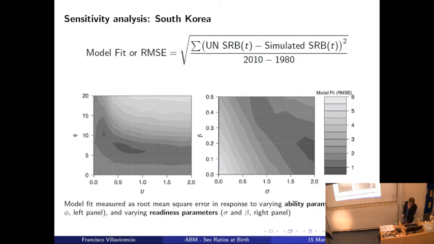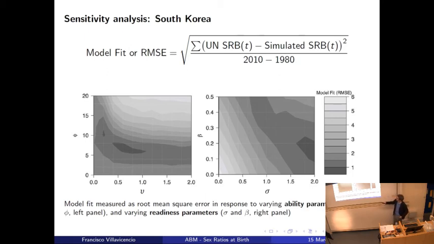And to do this, what we did is we measured the model fit with the root mean square error. This compares the sex ratios at birth of the UN with the ones we obtained in our simulation by modifying our model parameters.